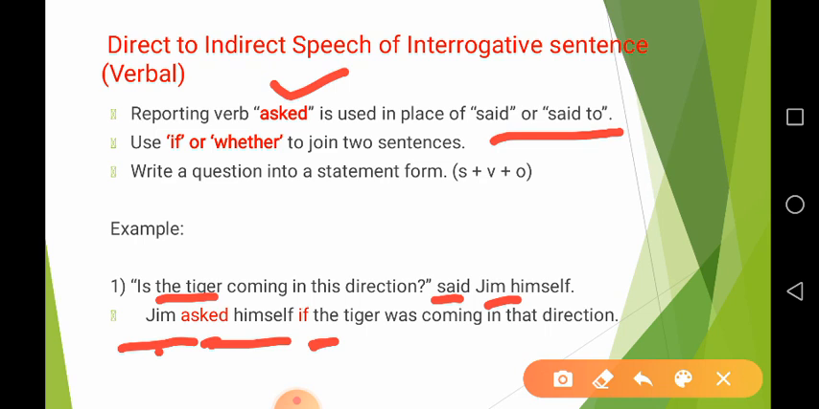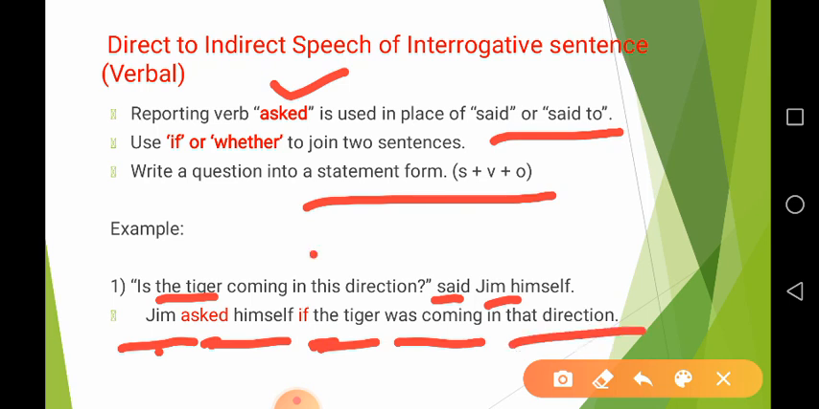Is the tiger. The subject is tiger. So, after if we use a sentence in statement form, that is subject plus verb plus object. So, here comes the tiger. Is coming is present continuous tense, and we change present continuous tense into past continuous tense. So, instead of is coming in indirect speech, it is was coming in that direction. So, this turns into that. So, your indirect speech of a verbal question is like that: Jim asked himself if the tiger was coming in that direction.